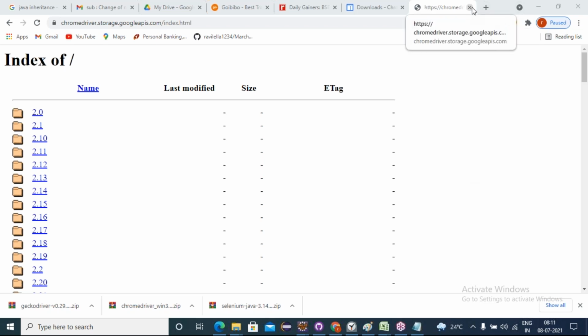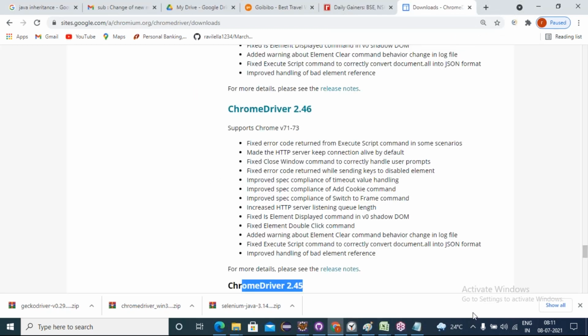Some clients will ask, Ravi, some of the users are there, still they are using version 60 also. I don't want to lose customers. You also execute on version 64. Then version 64 of Chrome needs to be installed, and 64 supported drivers need to be downloaded. Yes or no? This is the work. So everyone clear, right? How to download the prerequisite Selenium jar file and language bindings. Sorry, drivers. Is everyone clear? Yeah.